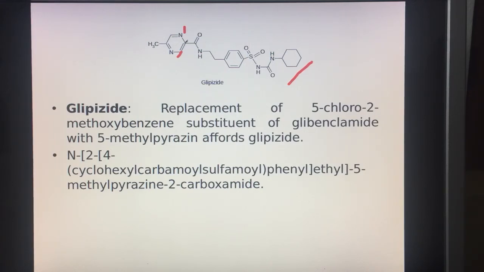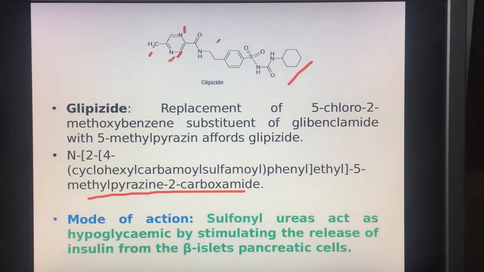If we name it by keeping the parent structure as methyl pyrazine 2 carboxamide, this fragment is methyl pyrazine, this is position number 2, carboxamide, and then we have ethyl group. Attached to ethyl group is the phenyl group, and then attached to the fourth position is this cyclohexyl carbamyl sulfonyl fragment. Okay, so this is the chemical name of glipizide.